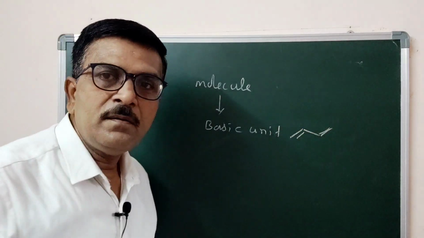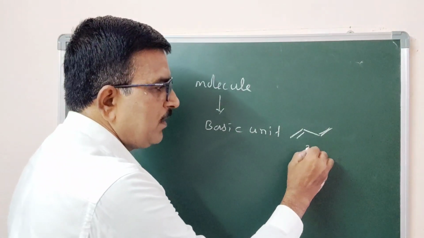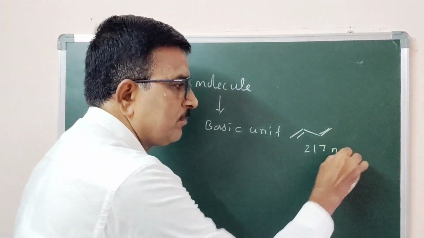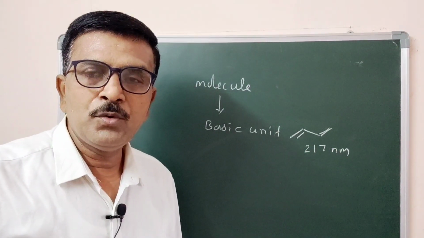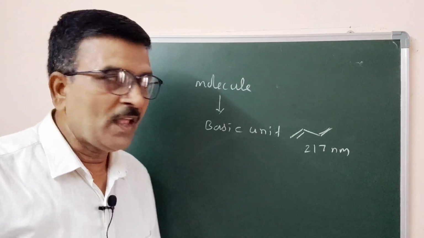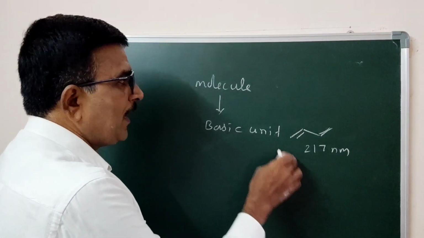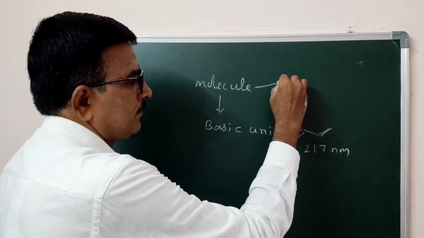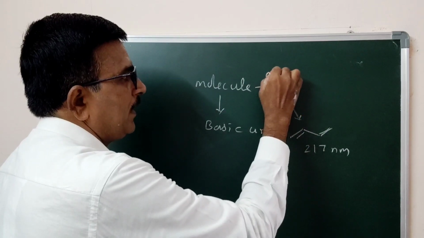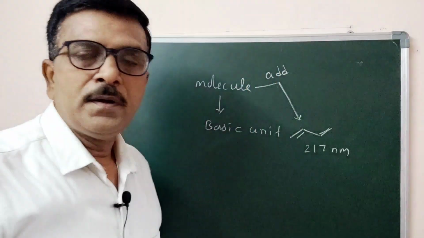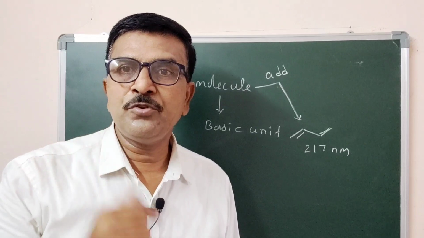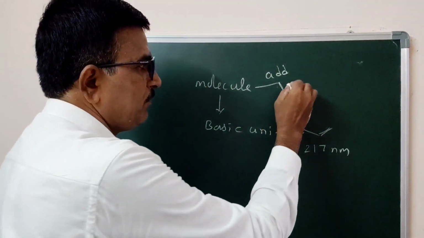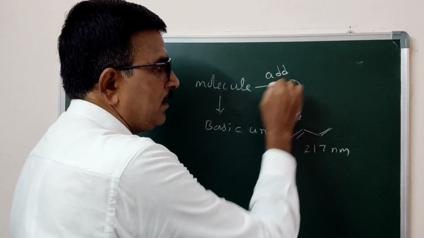This is butadiene with a basic value of 217 nanometer. Then you add the effect of substituents.